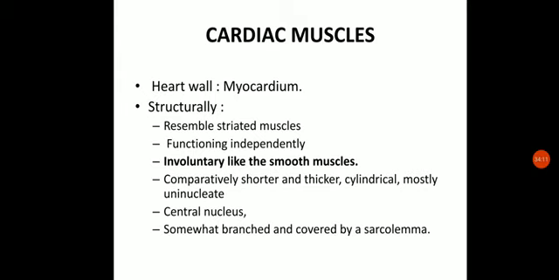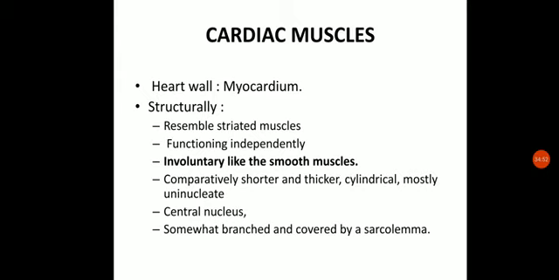Okay, so they will be functioning almost independently, and they are not consciously controlled by the brain. It means they are functioning as involuntary muscles. So cardiac muscle has the properties of both voluntary muscles, that is the striated muscles, and the smooth muscles. Like smooth muscle, it is involuntary in nature. It will be functioning by itself. While like striated muscle, it will also have the banding pattern present on it, okay.